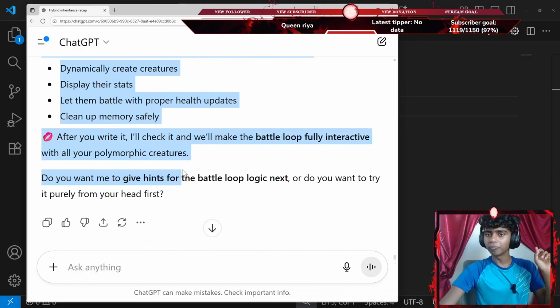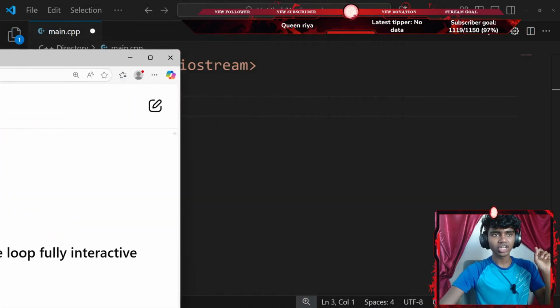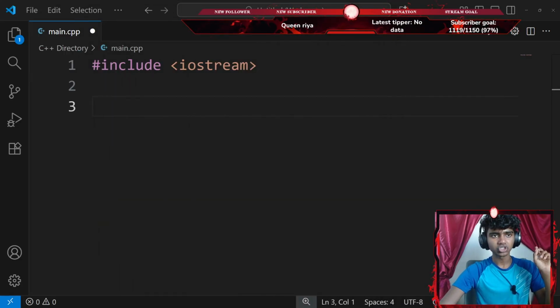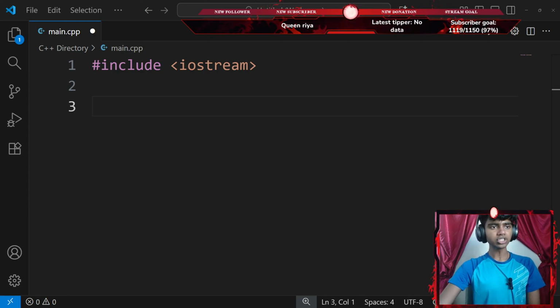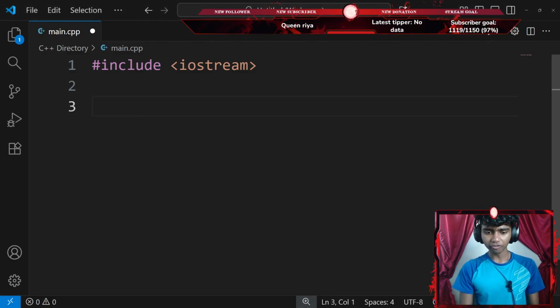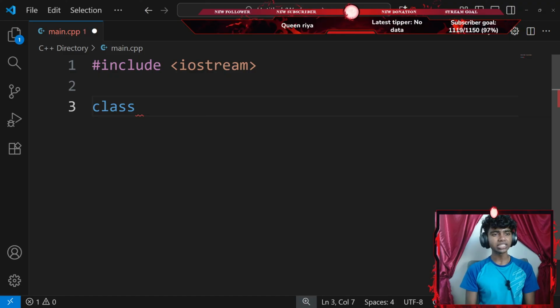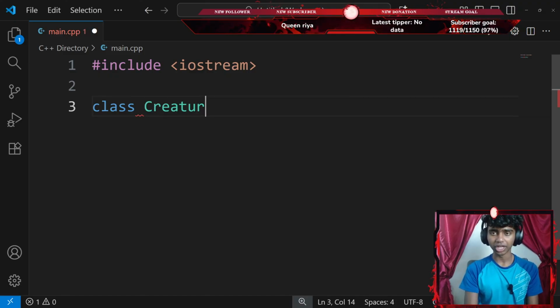Number 7, clean up. Okay, let's get Sensei/ChatGPT here. Maybe just shrink it from there. There we go. Now let's go all the way up. Let me start off by creating a base class. I'll go ahead and create a base class called something like creature. So I'm going to create a base creature class with a pair of curly braces.